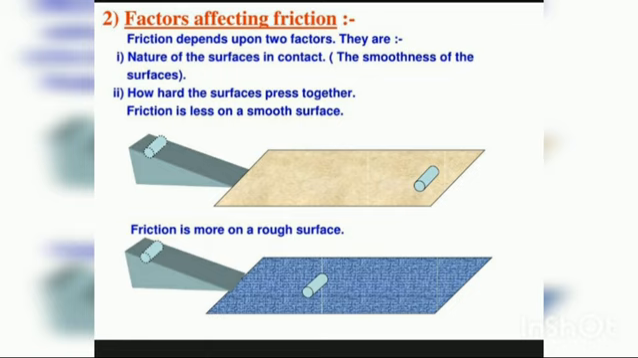Okay, so these are some factors influencing the friction. Okay children.